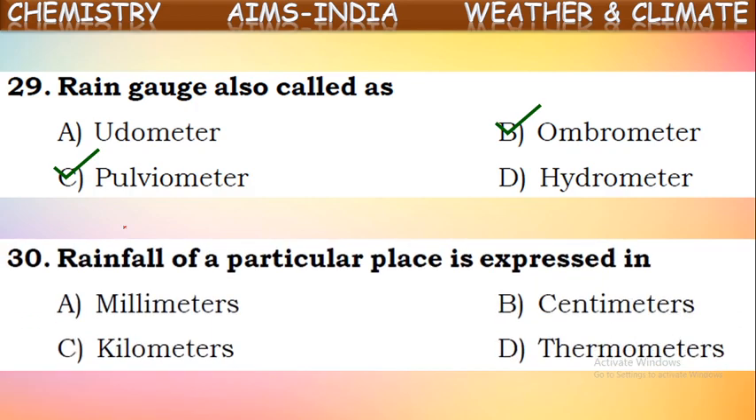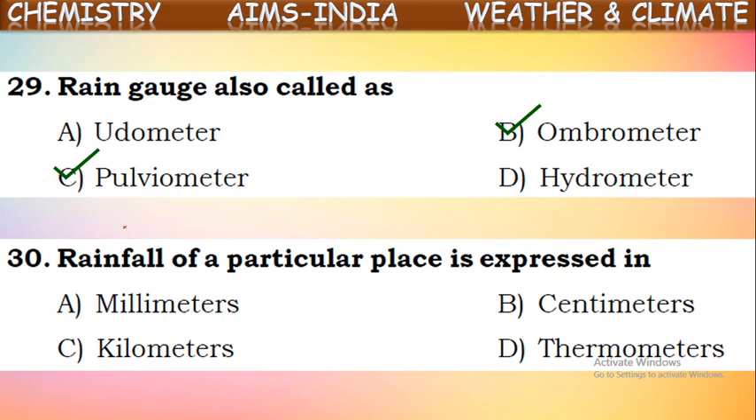rainfall of a particular place is expressed in, in which units is rainfall measured? We said rainwater is collected into the measuring cylindrical jar, which has a funnel at the top. When it is kept in the rain, water is collected through the funnel and stored in that measuring cylinder. So the height of the rainwater collected gives the extent of rainfall in a particular area. There, the height of the rainwater collected is measured either in centimeters or millimeters.